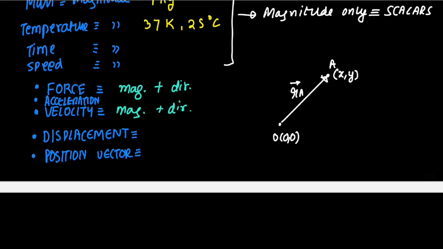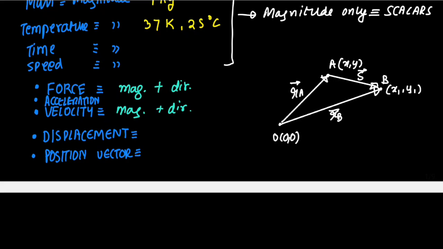Therefore the position vector of A, let me call it RA, is this particular vector that points from O to A. And let us say that there is a point B, and the coordinates of B are x1, y1, and therefore the position vector of B is this particular vector that starts at the origin and ends at B. This is RB. And what is the displacement vector from A to B? This is the important thing. The displacement vector from A to B is this particular vector. This particular vector is known as the displacement vector from A to B.